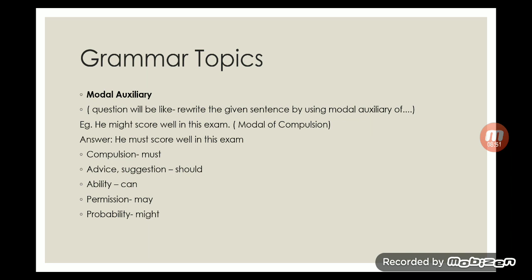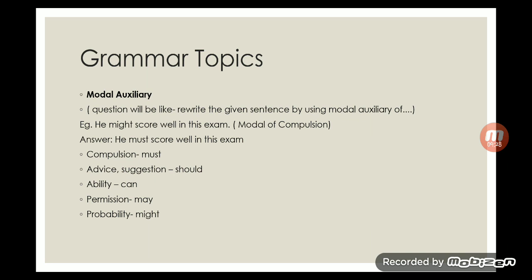Okay. When you add modal auxiliary in your sentence, that should come after your subject, before your main verb. Okay. I can do it. I, subject, can, modal auxiliary, do, main verb, and remaining part. So after the subject and before the main verb, your modal auxiliary should come. You have to keep in your mind that the position of modal auxiliary is very important. It always comes in second position.